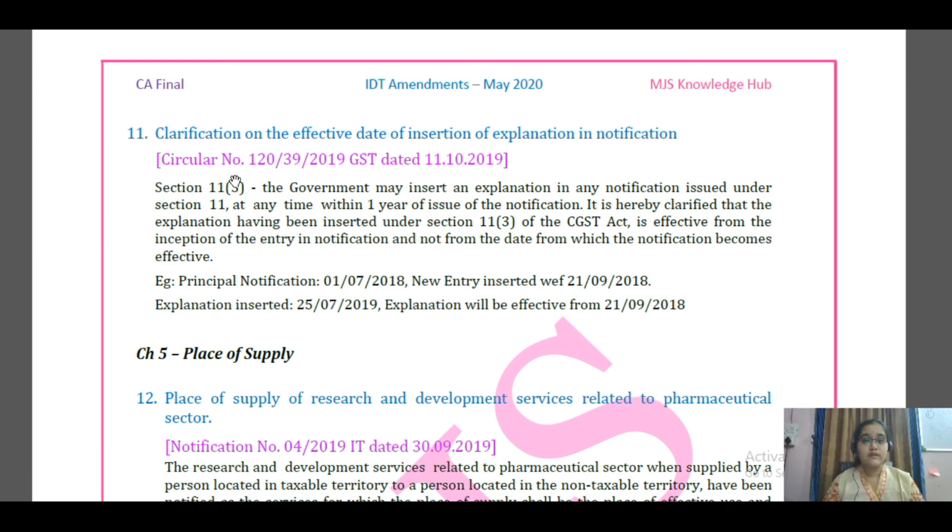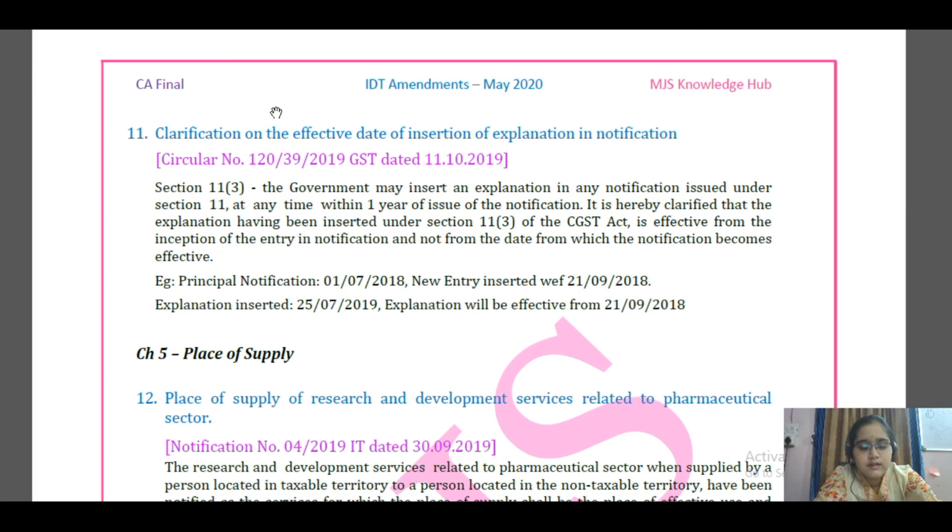Okay. Now the last amendment for the day, which will be wrapping up this video, is clarification on the effective date of insertion of an explanation in the notification. It's a very tricky thing which I found. Here what's happening is that section 11 subsection 3 says that the government may insert an explanation in the notification within 1 year from the issue of notification. Let us say the government has issued a notification on 1st July 2018. Okay, and in the notification you can have many entries.